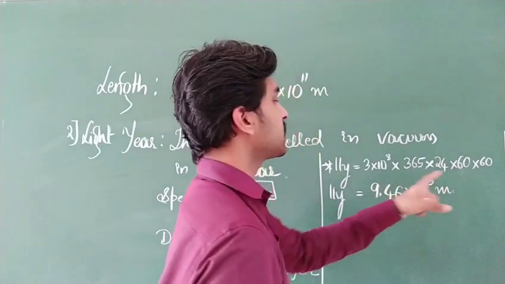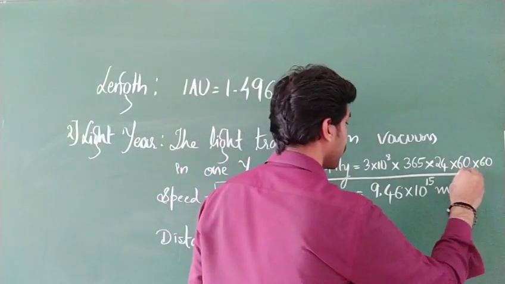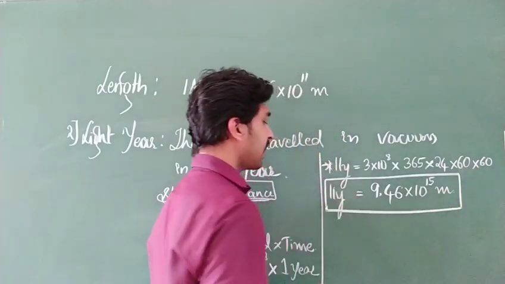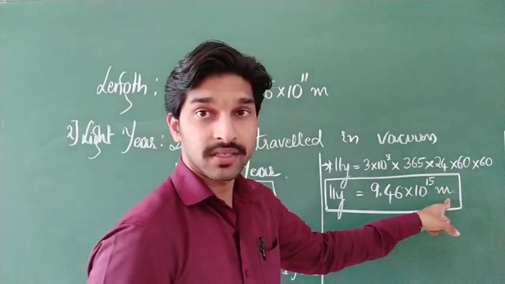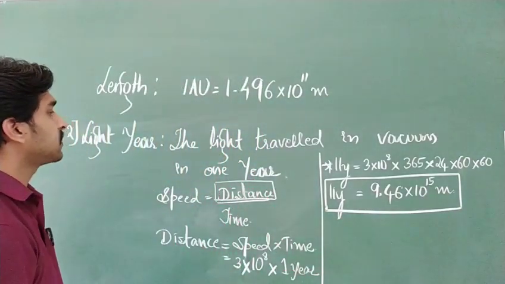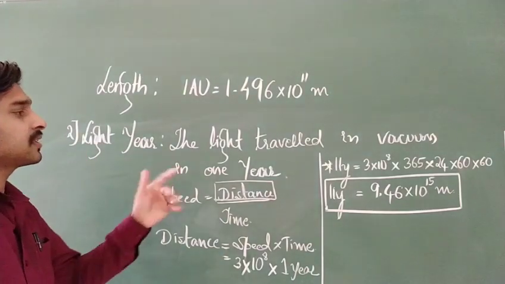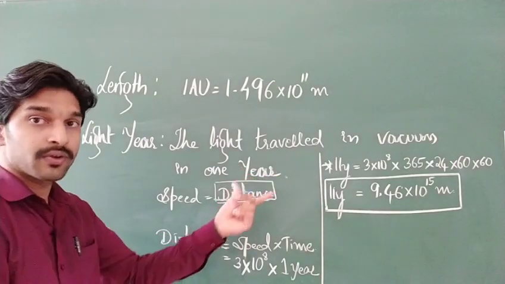Clear? Because second will get cancelled, you are going to get the final value in terms of meters. 1 light year is equal to 9.46 into 10 to the power of 15 meters. Clear? Shall I erase the board? Shall I repeat once again? This light year is nothing but the distance light travels in vacuum in one complete year. That distance we are going to calculate.